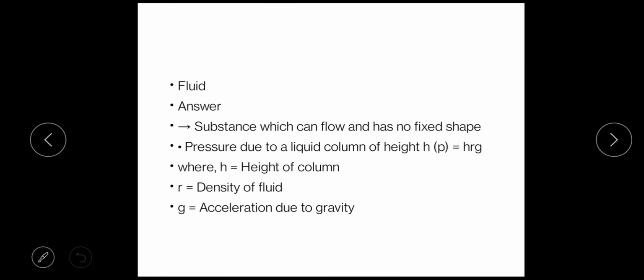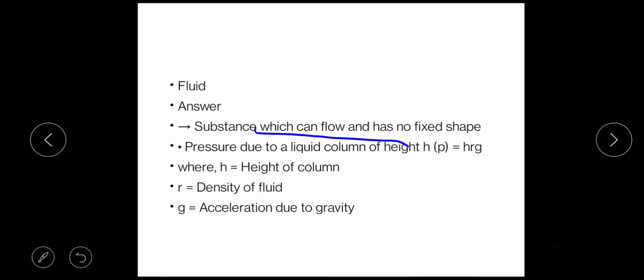Then next is fluid. So first of all you should know the meaning of fluid. What is fluid? Substance which can flow and has no fixed shape. यानी ऐसा कोई substance which can flow and has no fixed shape. Has no fixed shape means you can consider any liquid. If you fill the water in the glass, then it will take the shape of the glass.